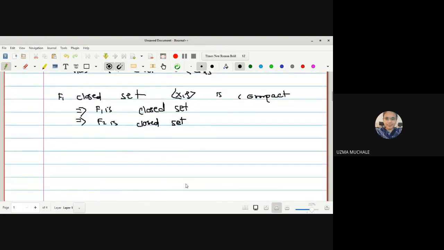So now F1 has a finite subcover, by the definition of a compact set.